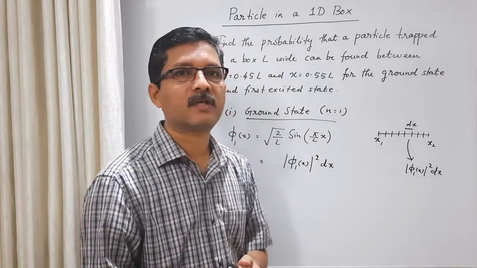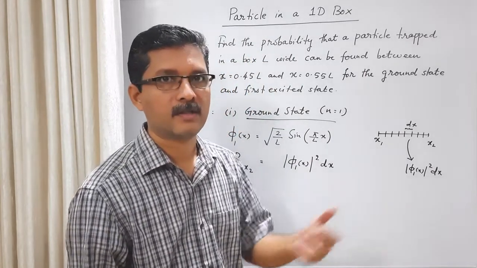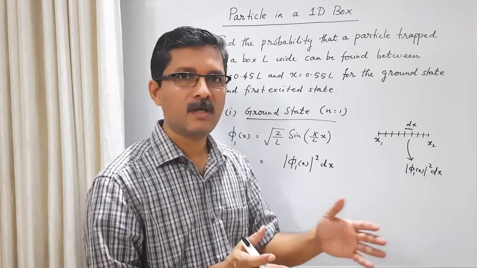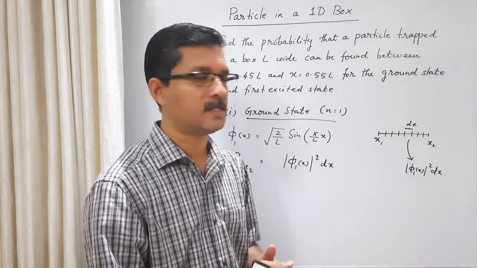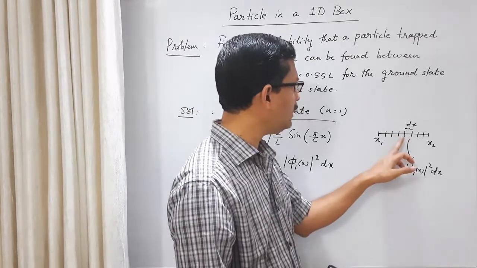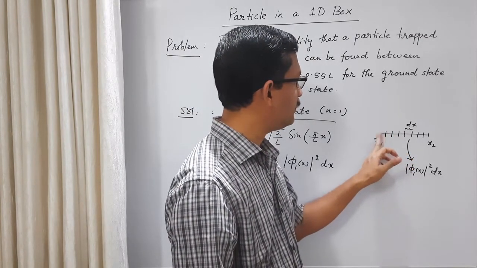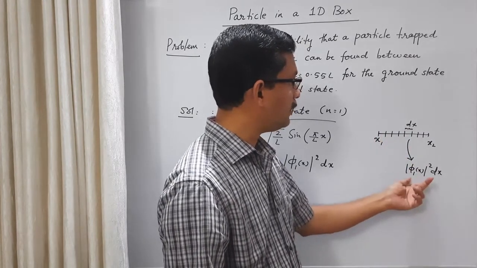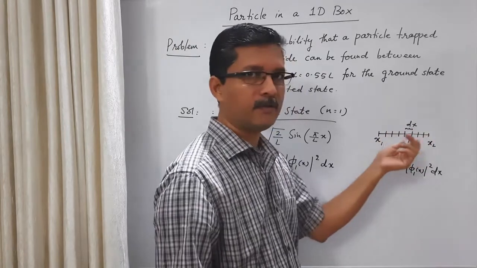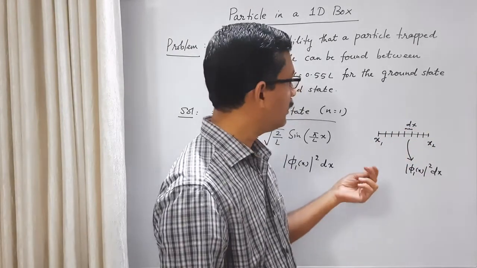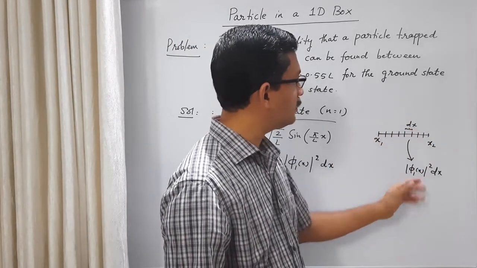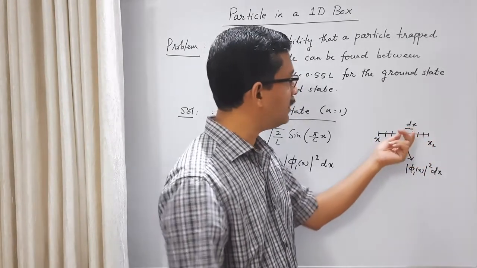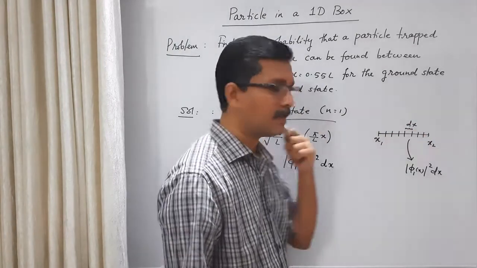In the previous class, we plotted the first three wave functions and their probability densities. We know that between 0 and L, at different positions, wave functions can be different, hence probability densities can be different. So at each point between x1 and x2, the probability density can be different, and so this times dx can be different, even though dx is the same. Then you calculate this probability for each dx, and then you add them. In the limiting case, when dx tends to 0, that summation becomes integration.